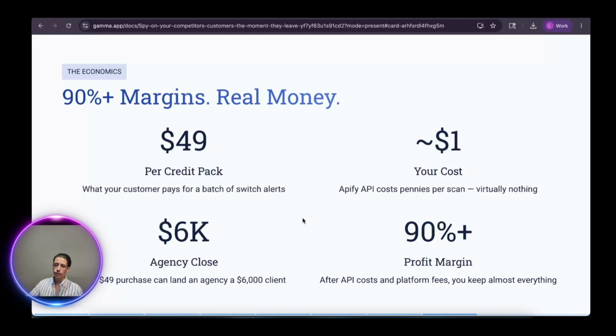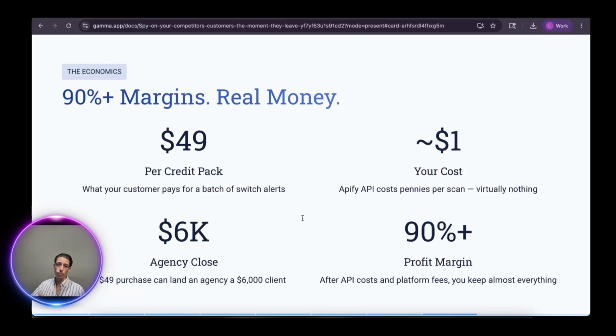All right, guys, so the idea here is to build a SaaS where we sell credit packs for $40 a month, okay? Or you could also do a one shot, right? You could do $100 one shot, and they get all their leads that stopped using that specific service. And you could do that. There's different ways you can price this. I'll let you and your imagination take care of this.